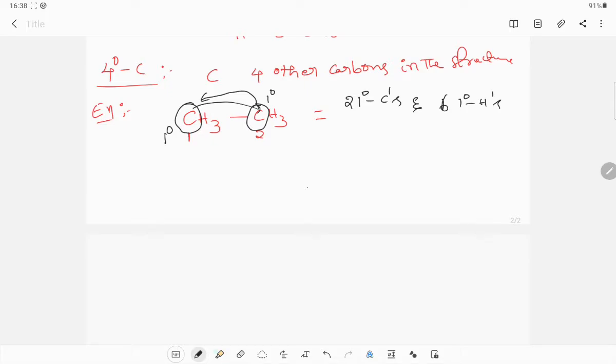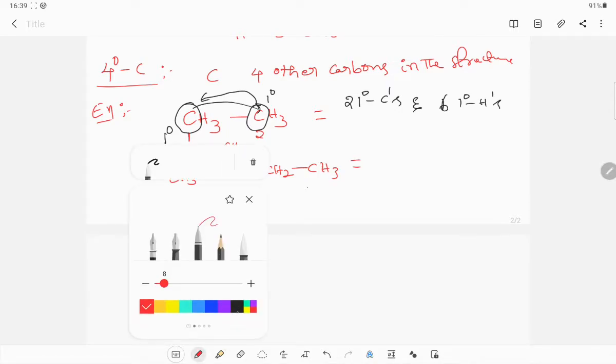Now one more example I am taking, a bigger one: CH3, CH and CH3, CH2 and CH3. This is one compound I have taken. Everywhere carbon should follow 4 valency; carbon should follow its tetravalency.